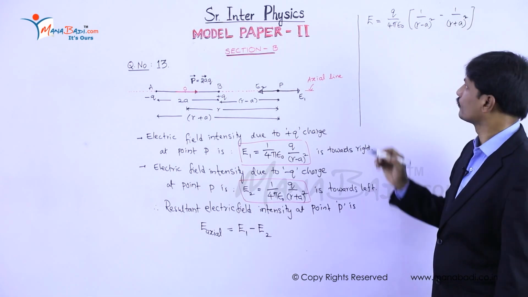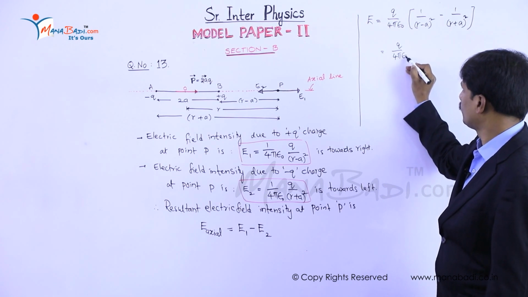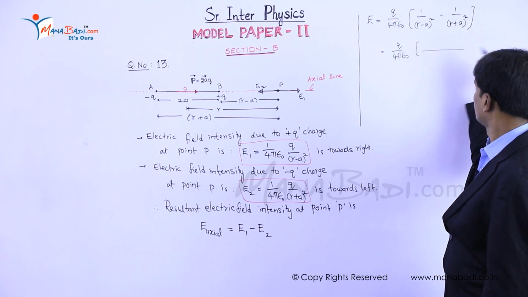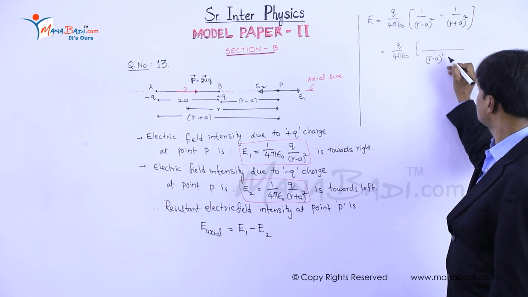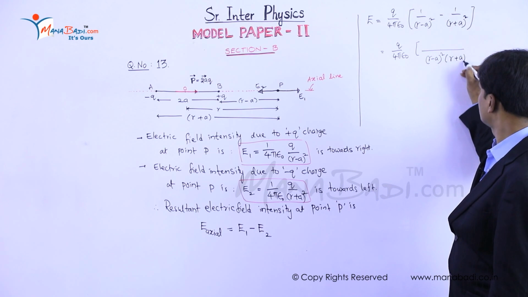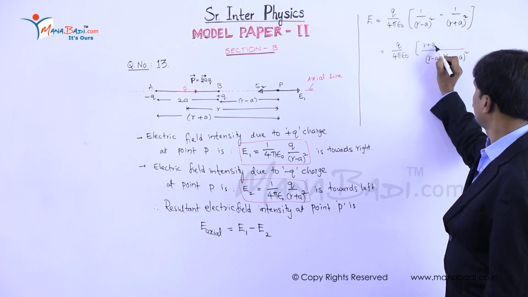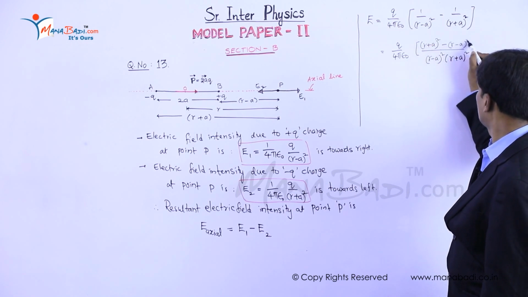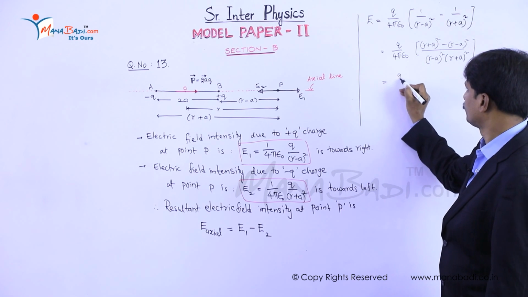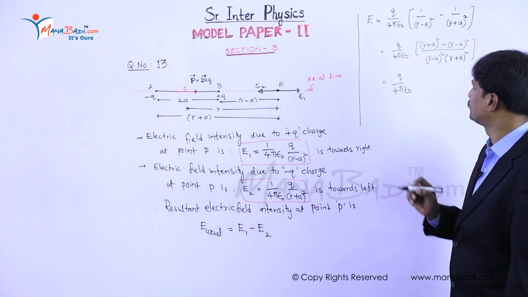Okay. Now q by 4 pi epsilon naught, here the LCM is r minus a whole square into r plus a whole square, then here it becomes r plus a whole square minus r minus a whole square. The next step we can write it as q by 4 pi epsilon naught.